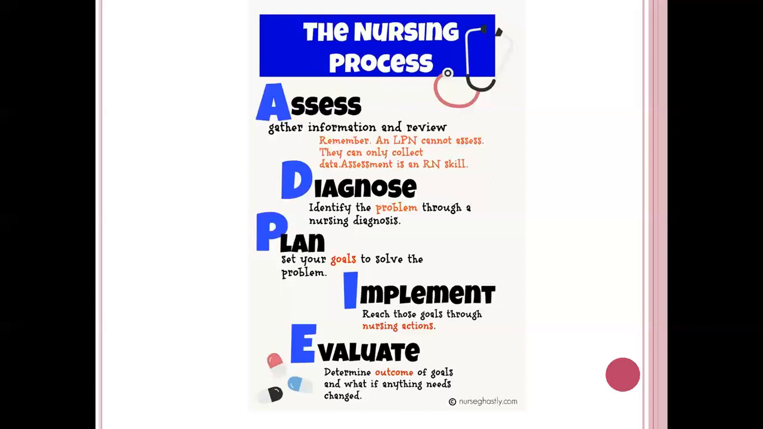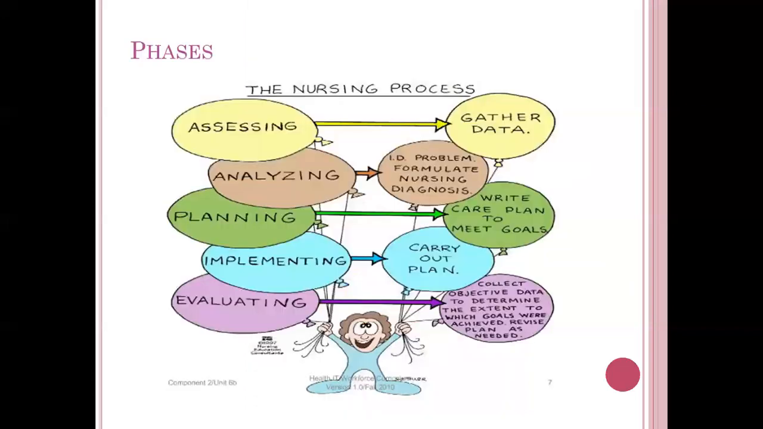If you look at the next slide, the nursing process consists of five steps: assessment, diagnosis, planning, implementation and evaluation. So the nursing process is assessing, diagnosing, planning, implementing and evaluating. Assessing means we are gathering the data. Analyzing or diagnosing means we are identifying the problem from the client and formulating the nursing diagnosis. Planning means we are making a plan in order to meet the needs of the client.